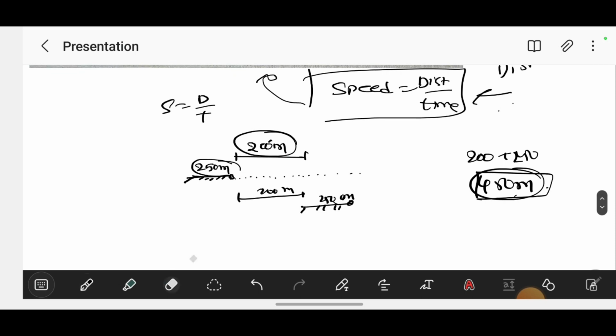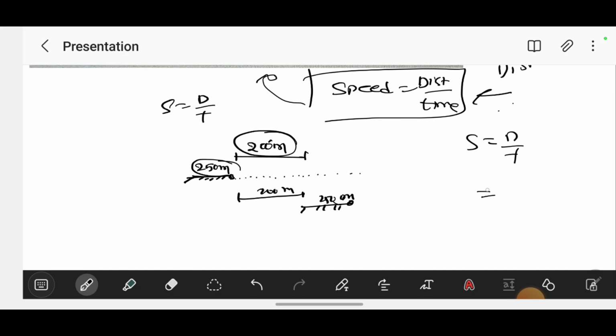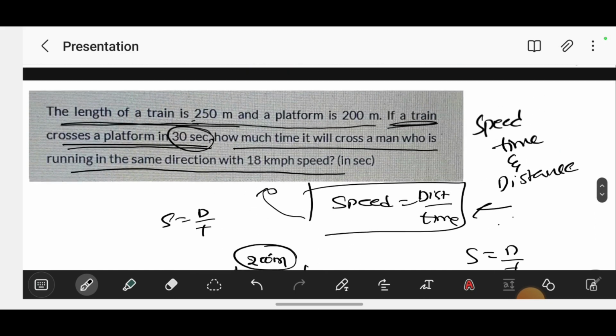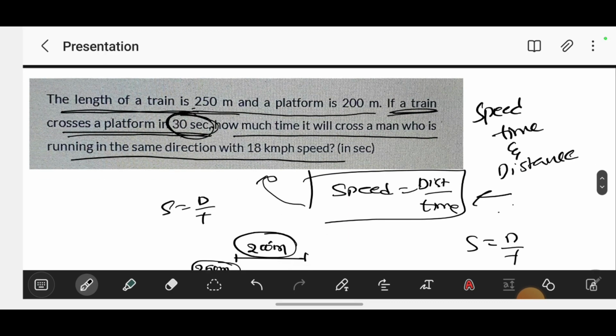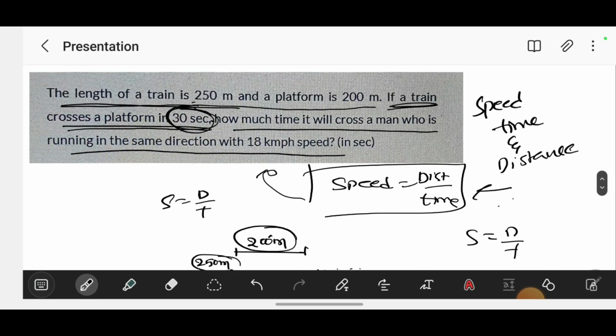So as we know, speed equals distance by time. Here the distance is 450, 200 plus 250, and he already gave 30 seconds. You should check the units: here the time is in seconds, so check whether the distance is in meters or kilometers. If it is kilometers, change it into meters.